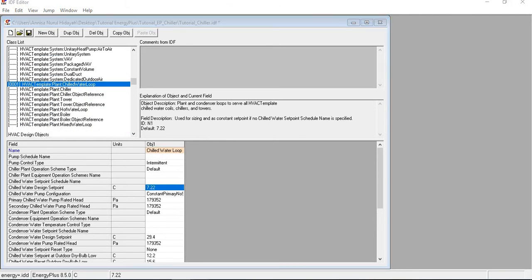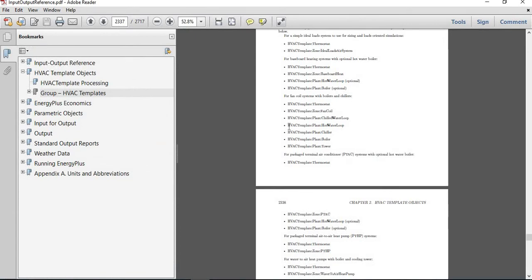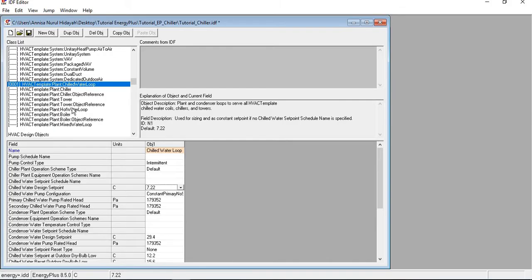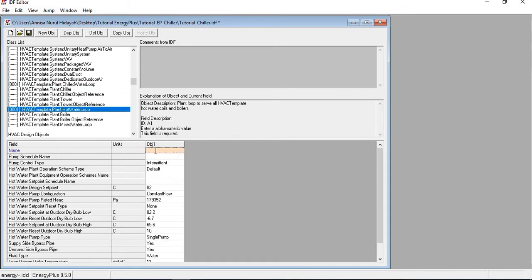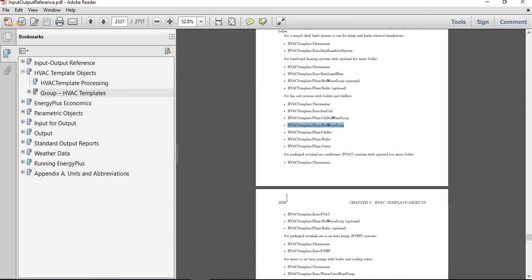And then we need to make the hot water loop, even though we don't have a hot water loop in our real system, but we still need to define it in order to make this HVAC template work. Okay. And then HVAC template plant chiller.